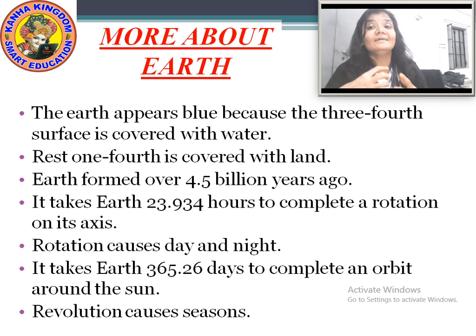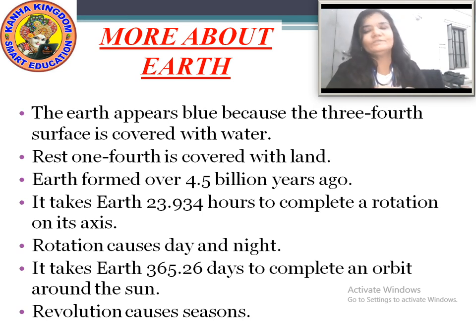As you have learned, it takes 24 hours or 1 day for the earth to complete one rotation. Now I'll tell you the actual time. It is 24 hours, but in clear words, the earth takes 23.934 hours to complete one rotation.